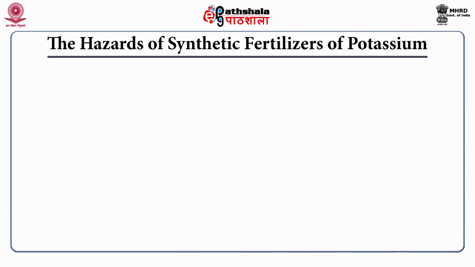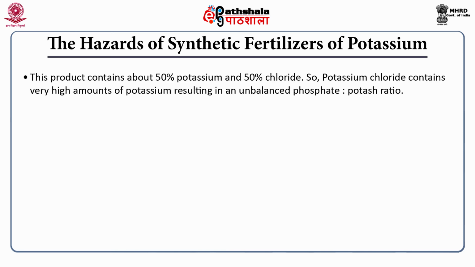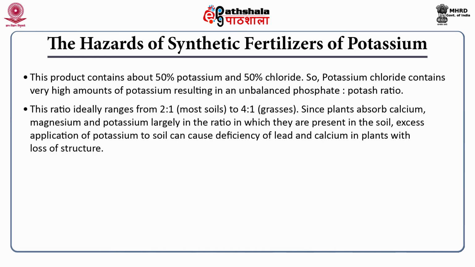The hazards of synthetic fertilizers of potassium. This product contains about 50% potassium and 50% chloride. So, potassium chloride contains very high amounts of potassium, resulting in an unbalanced phosphate to potash ratio. This ratio ideally ranges from 2:1 in most soils to 4:1 in grass soils.